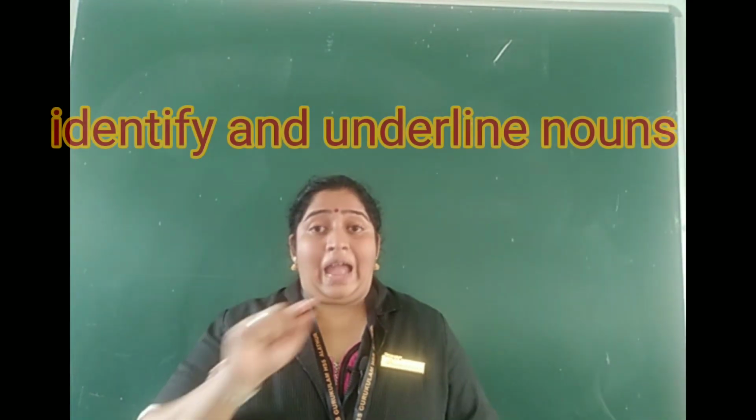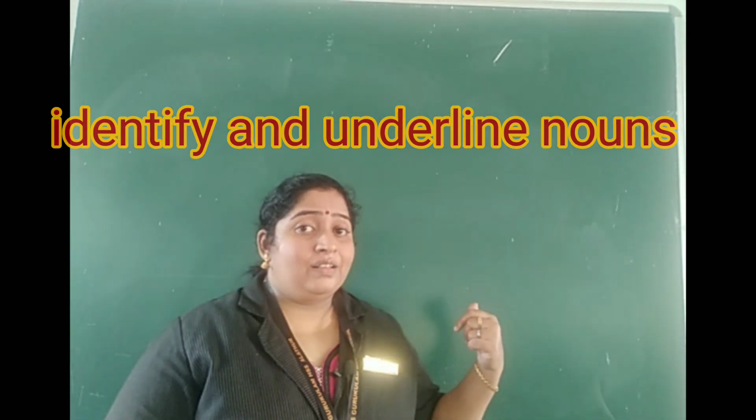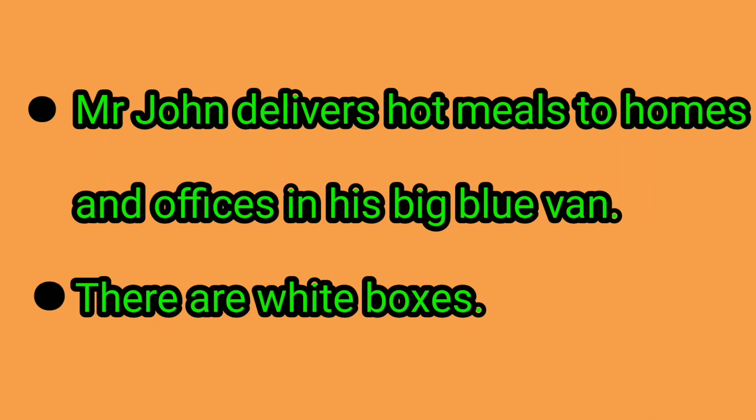Now we have to identify and underline the nouns in the given sentences. Mr. John delivers hot meals to homes and offices in his big blue van. There are white boxes.